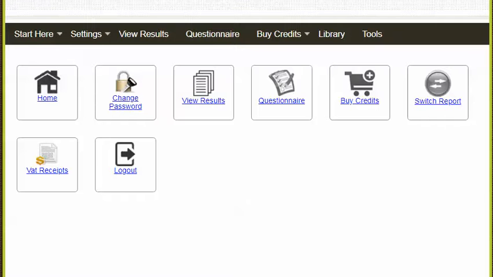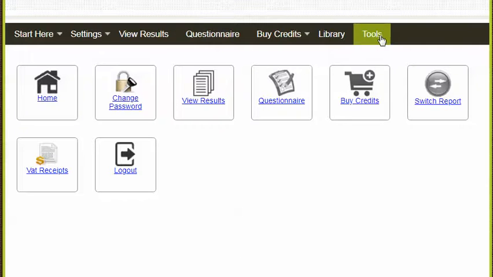So we're going to look at how you can use the notes facility when you're coaching clients to make the report dynamic. This allows the client to view the report's URL, add their own notes throughout the report, and for you to reply to those notes. So let's show you exactly how we do that.